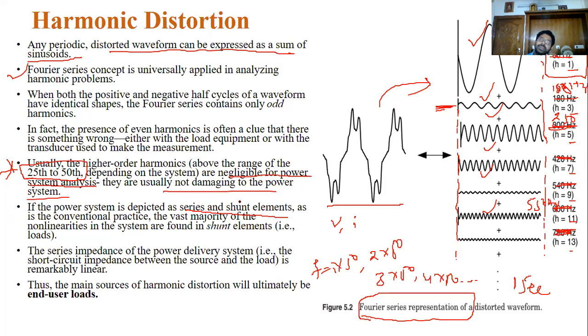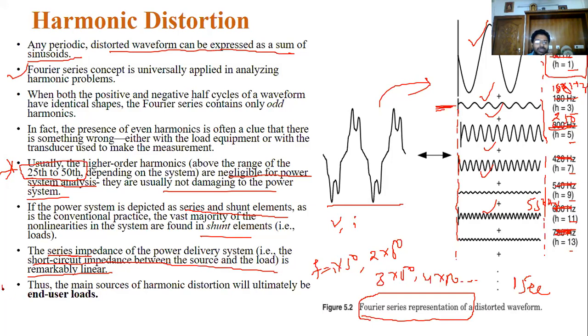Most of our power electronic devices are non-linear and are connected in shunt. Some devices are connected in series also, and series devices are helpful in some cases to reduce resonance in the system.